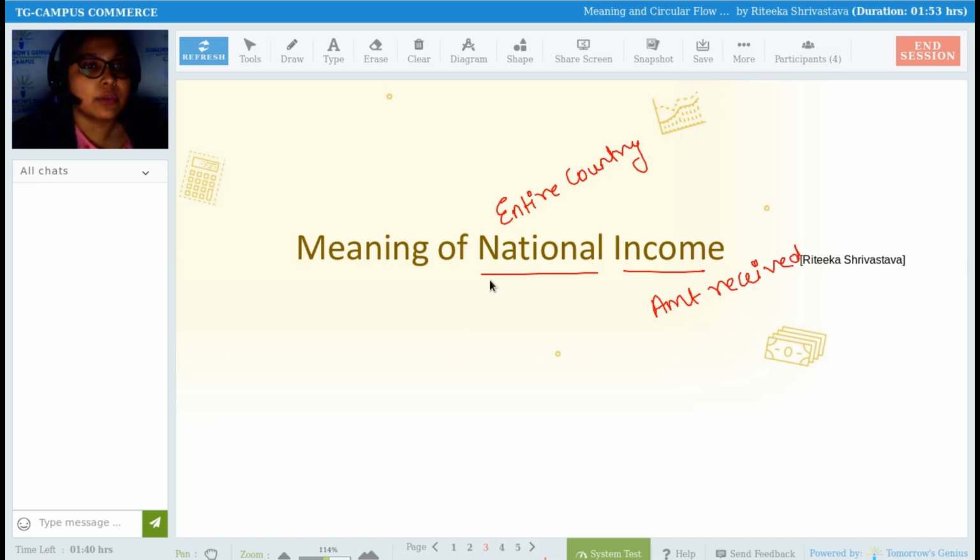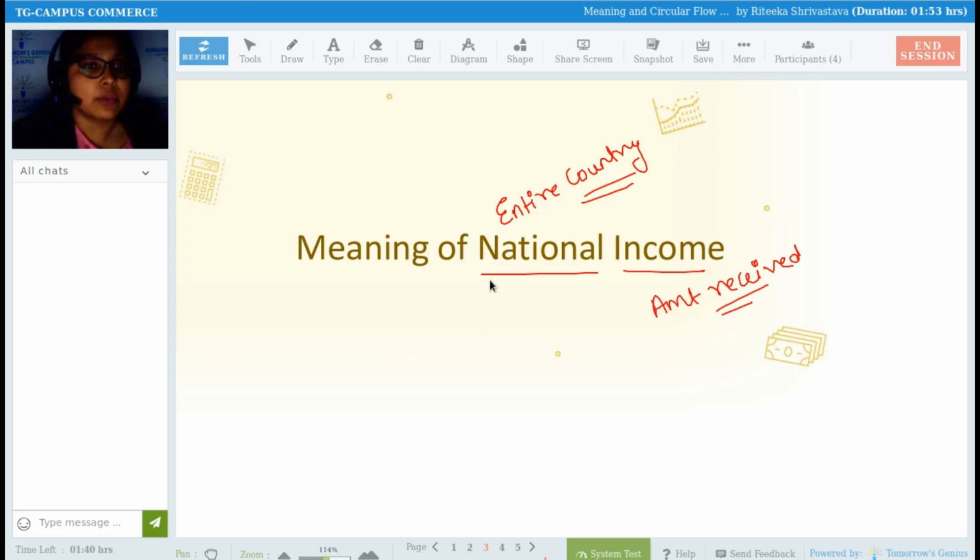How does the country receive money? Of course, it has provided some kind of goods and services because of which the country is earning income. So the entire country is going to receive income by selling goods and services from different sectors.